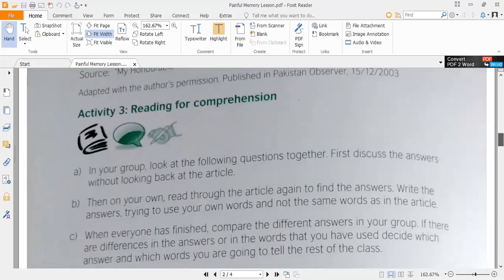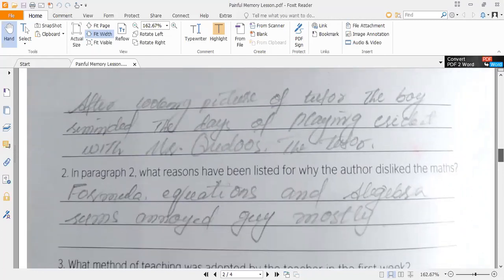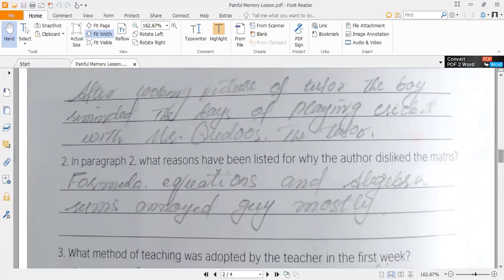Now in this activity, at the end of this lesson, we have the questions. You are given the questions here. You have to provide answers to these questions. You have to write down the answers. Number one question is, what was the author reminded of after looking at the picture of his tutor? You have to write down the answer here. And you can write down the answers to all these questions when you read out the complete text by yourself in a proper way.